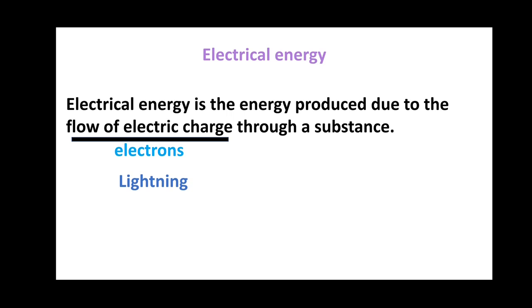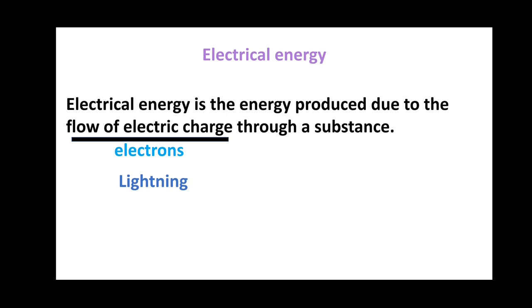We know that electricity travels at the speed of light, more than 3 into 10 to the power of 5 km per second. If you would travel at the speed of light, you could go around the earth 7.5 times in 1 second. I will repeat once again. If you would travel at the speed of light, then you can go around the earth 7.5 times in 1 second.